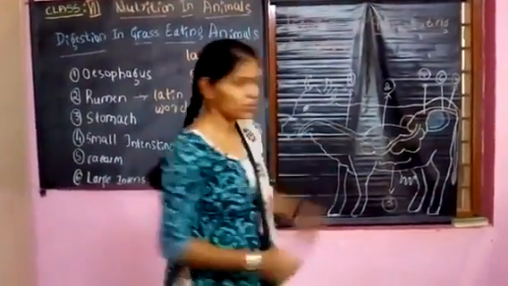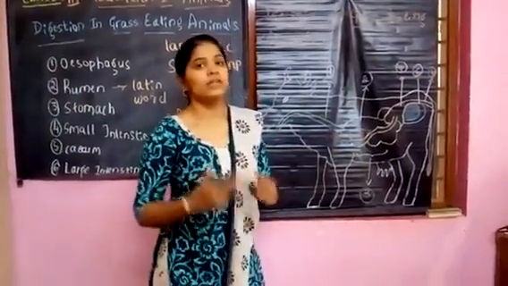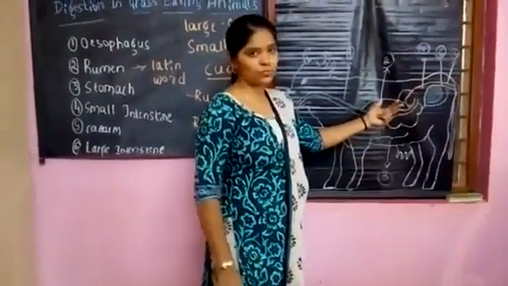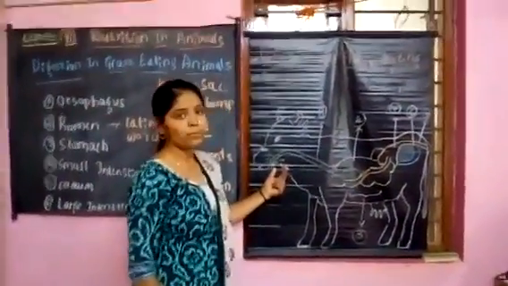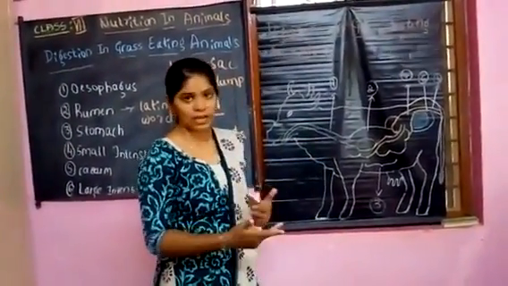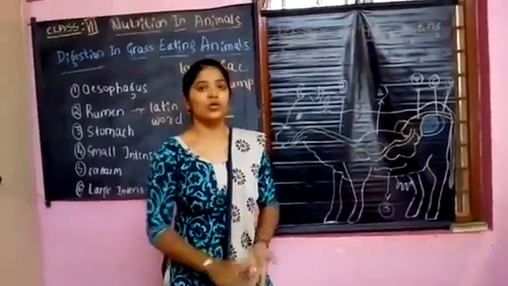Therefore the food is stored here, and through small lumps the partially digested food comes to the mouth again, and they chew the food over and over again. Hence these are called ruminants, and this process is called rumination.